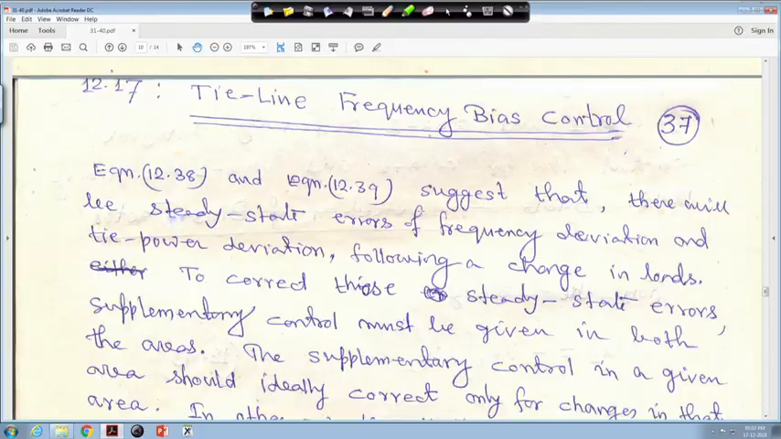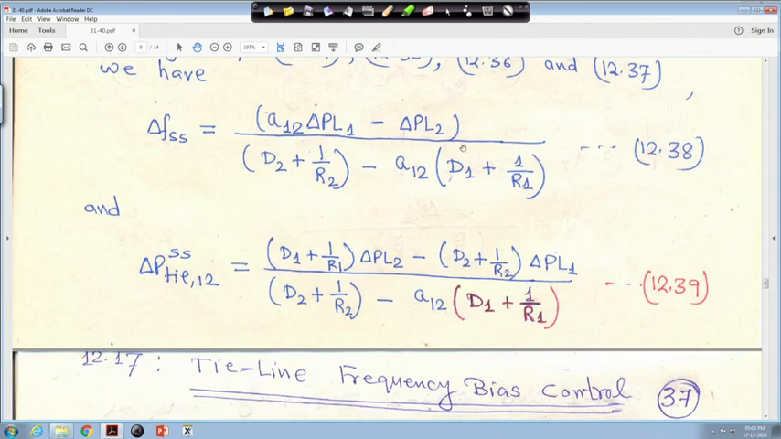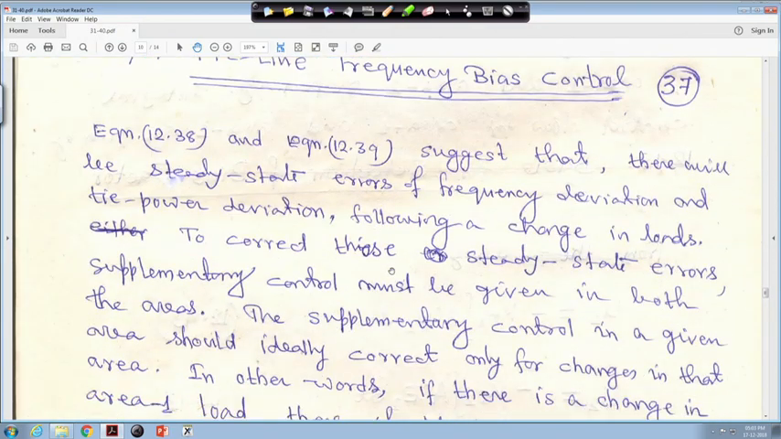Okay, so in the previous lecture we have just started with tie line frequency bias control. Here also, starting from the same point, equations 38 and 39 suggest that there will be a steady state error of frequency deviation and tie power deviation following a change in load, that is, a load disturbance, either an increase or decrease in load. The steady state values of both frequency and tie power deviations are given.